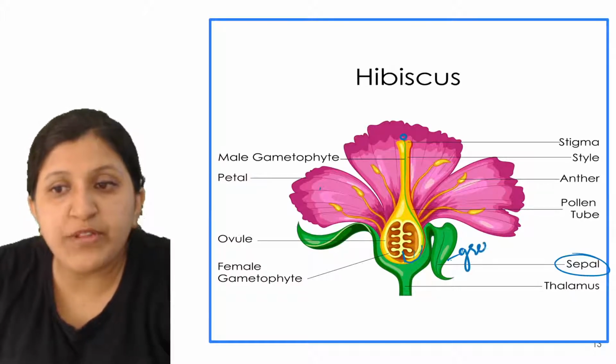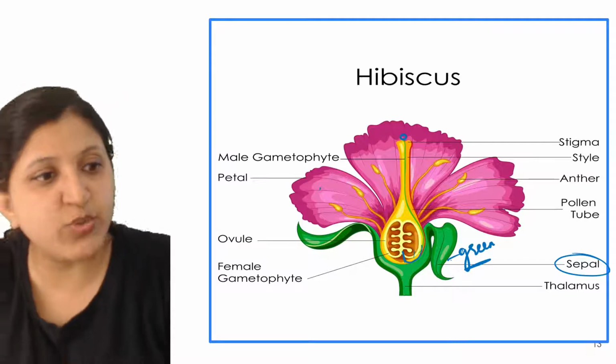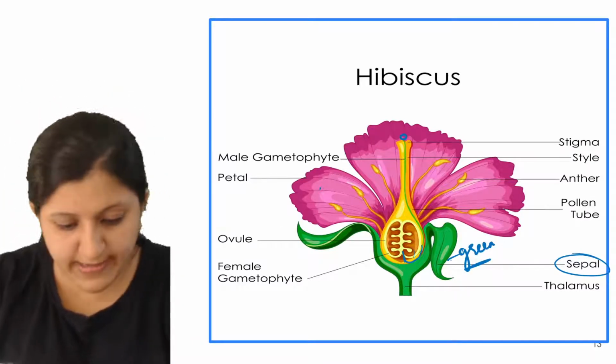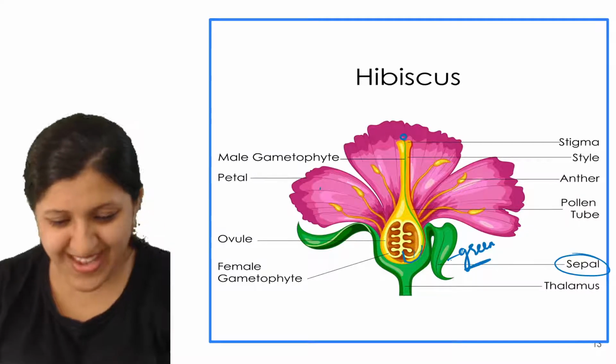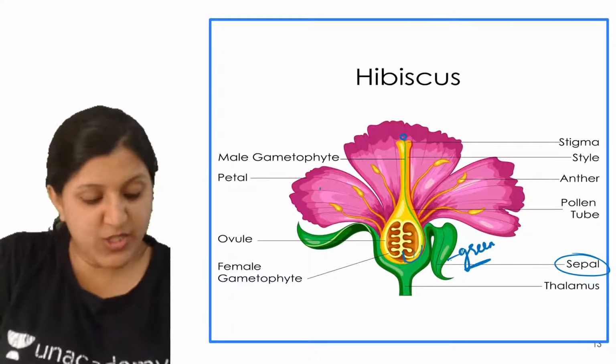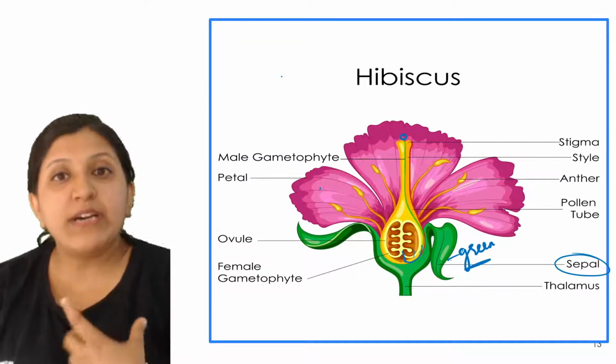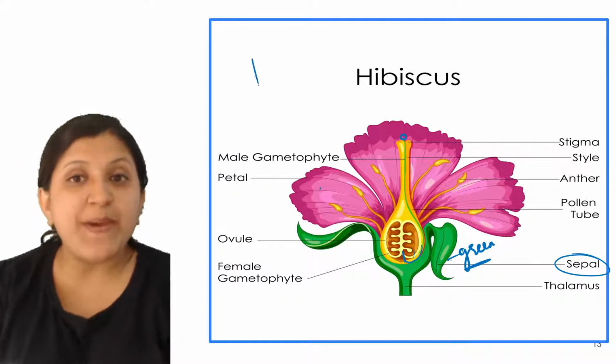Okay, so most of the plants, or flowers when we mention, some can have a colored sepal also, so that is with respect to perianth.